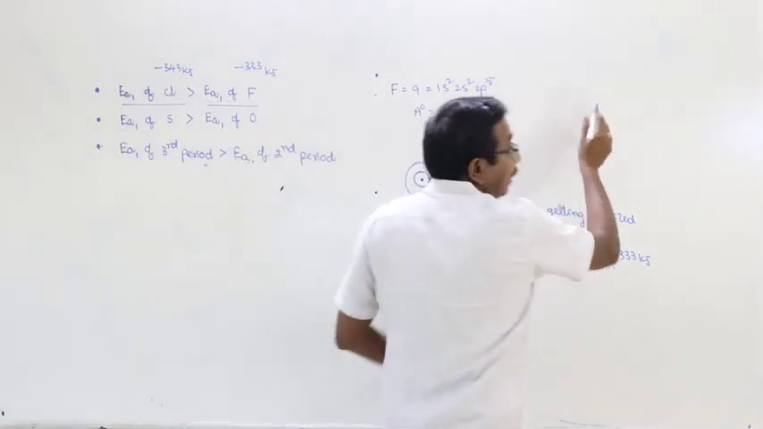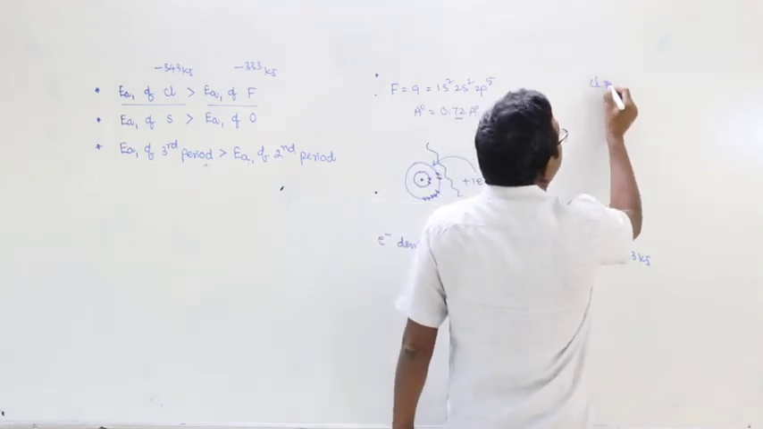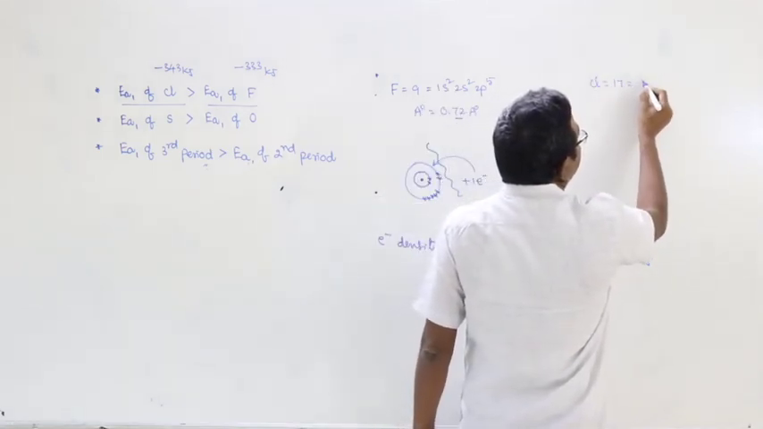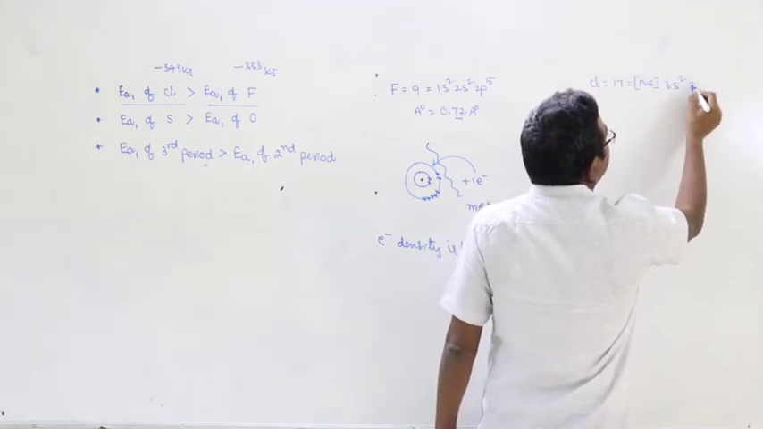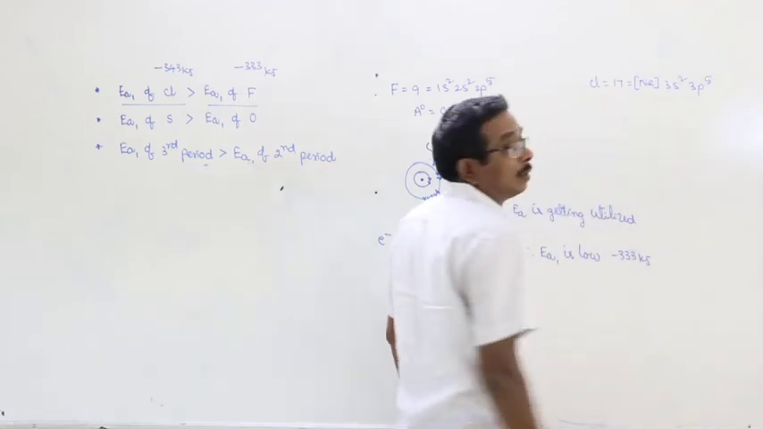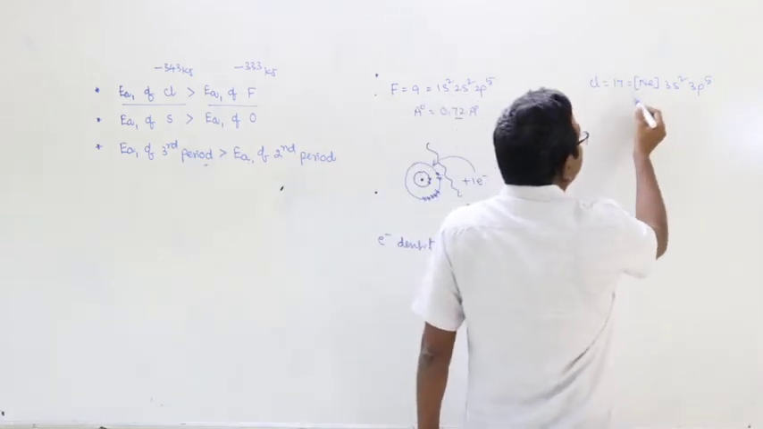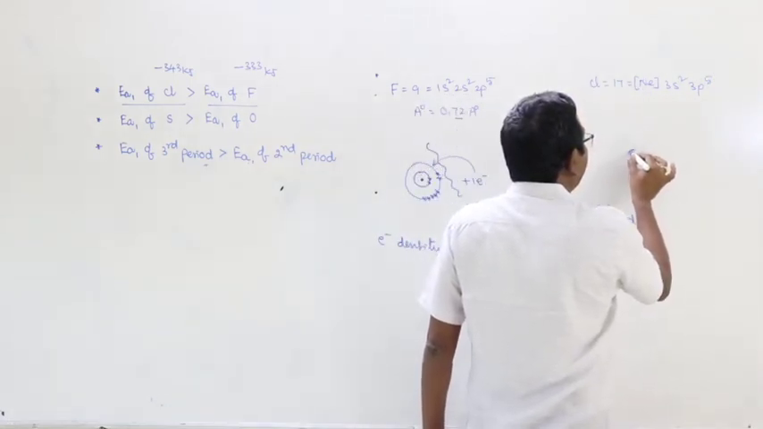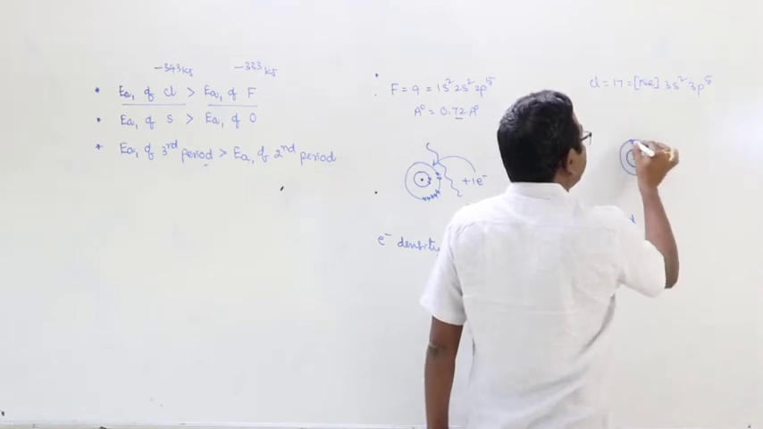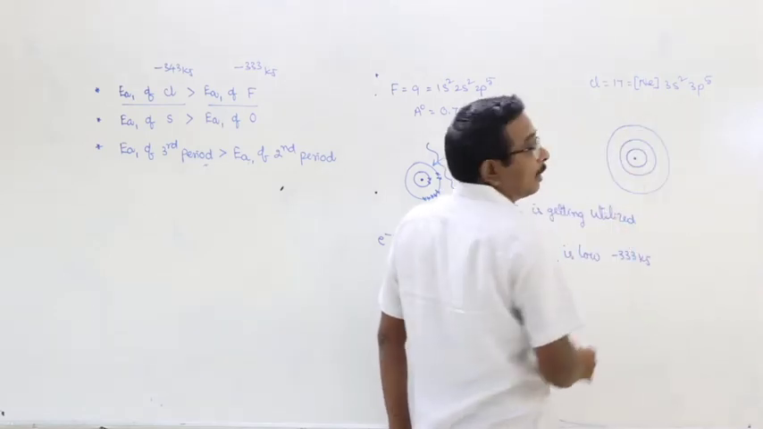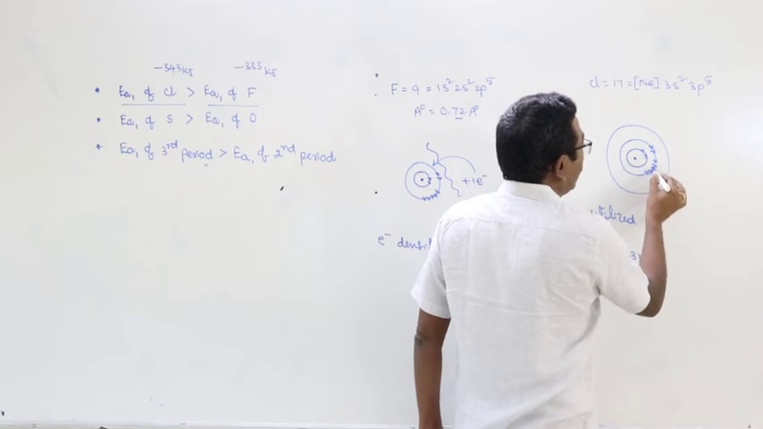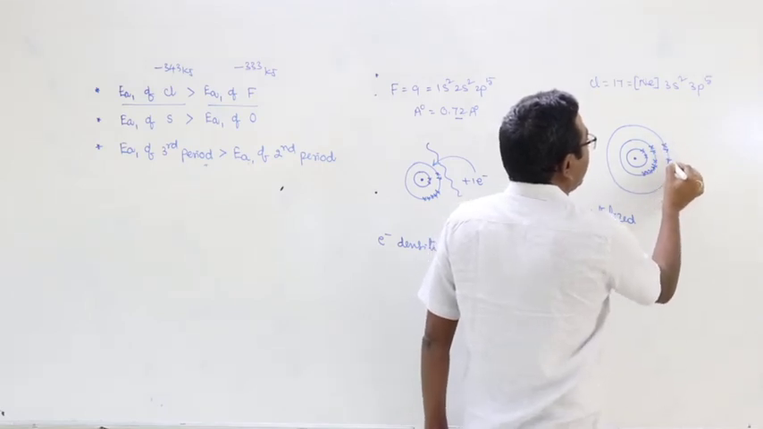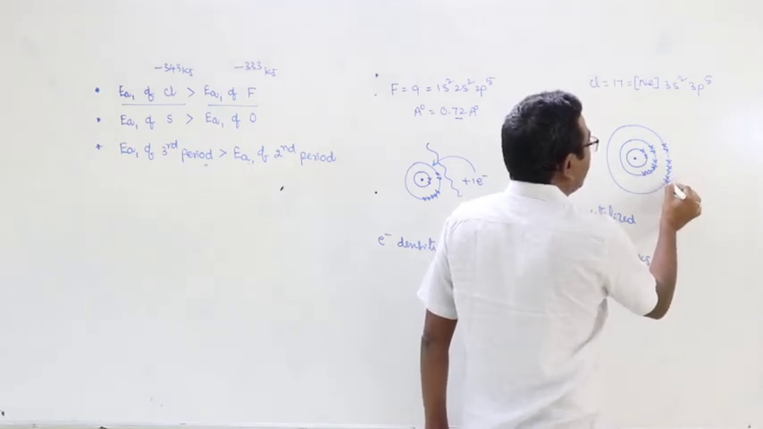Next, chlorine from the point of view of electron affinity. Chlorine has atomic number 17 and the electronic configuration [Ne] 3s2 3p5. That means first orbit, second orbit and third orbit: 1s2, 2s2, 2p6, 3s2, 3p5.